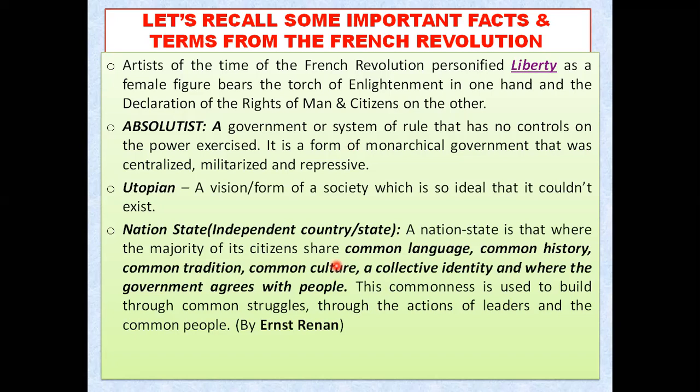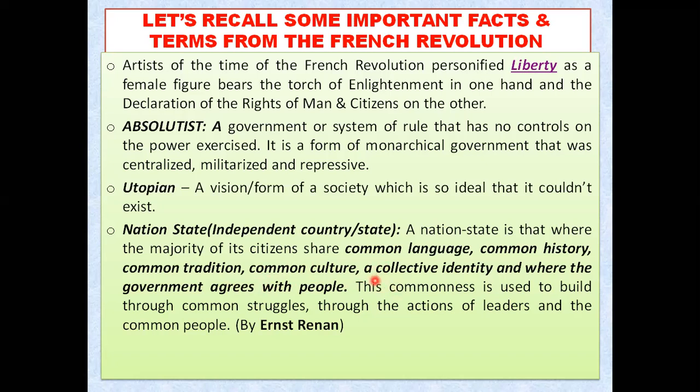The majority of the people will share a common language, common history, and even a common tradition. That means customs, rules and regulations, and they will even share a common culture, such as rituals, many rituals and festivals, and they will celebrate together. They will have some common culture, common tradition, and the most important thing is what?